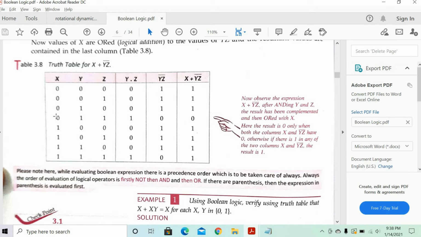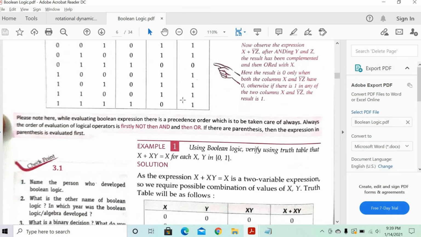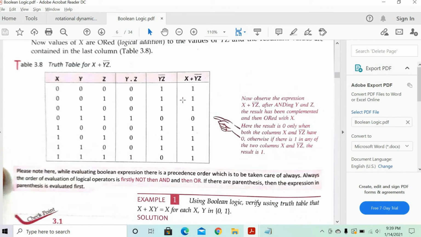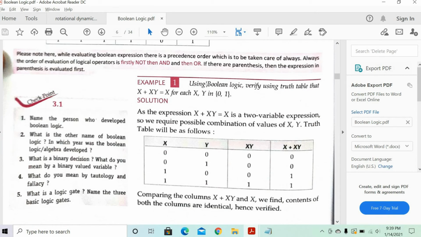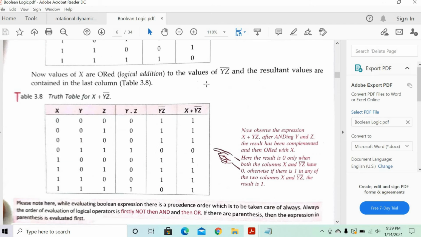So only the fourth row is 0. Rest everything is 1. Did you understand? Excellent. So we got x plus yz bar.